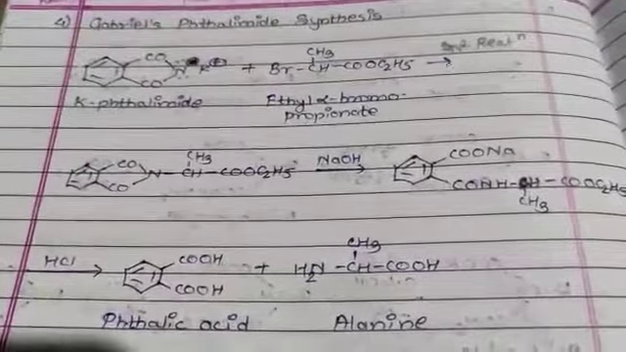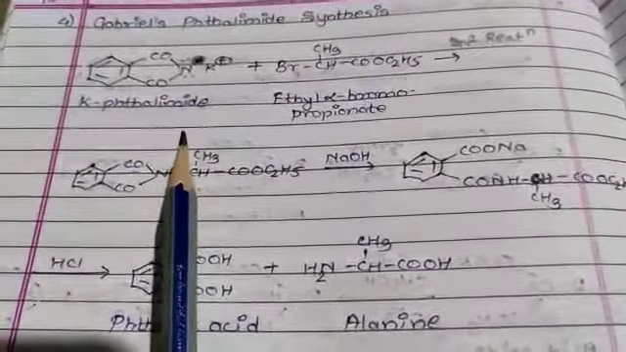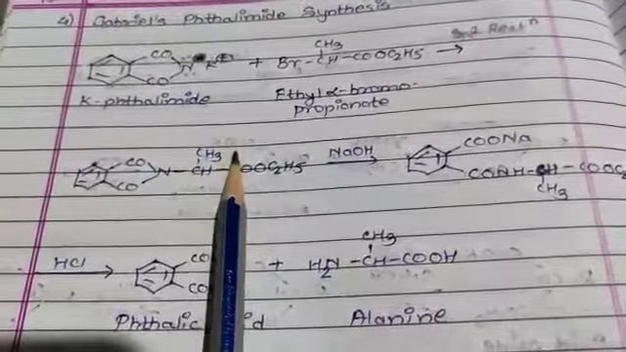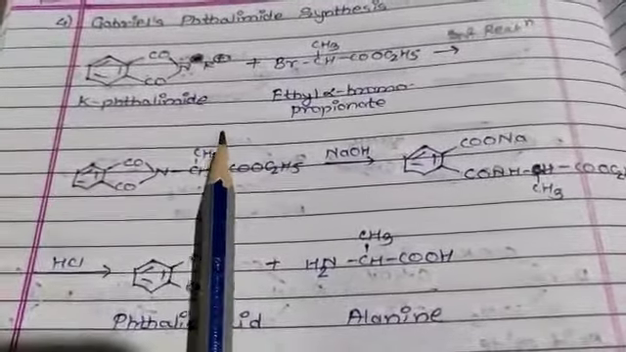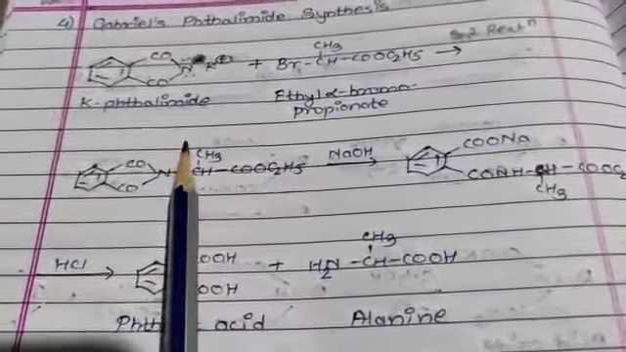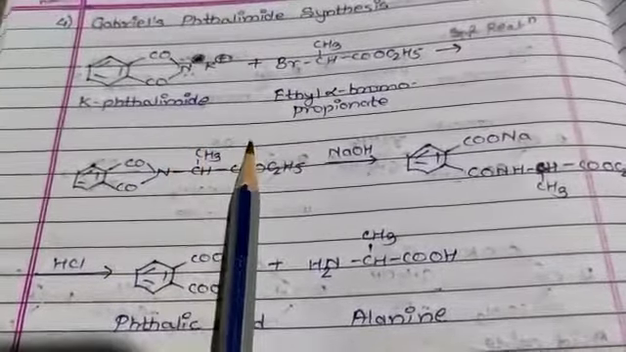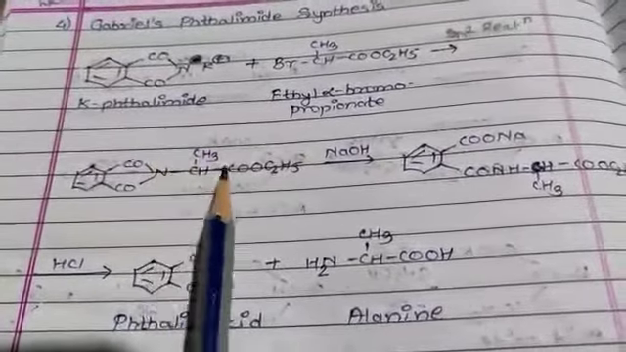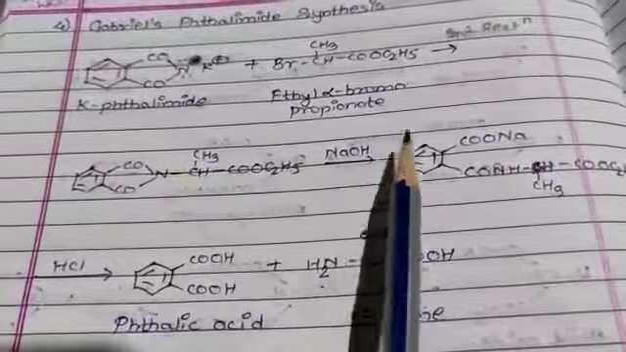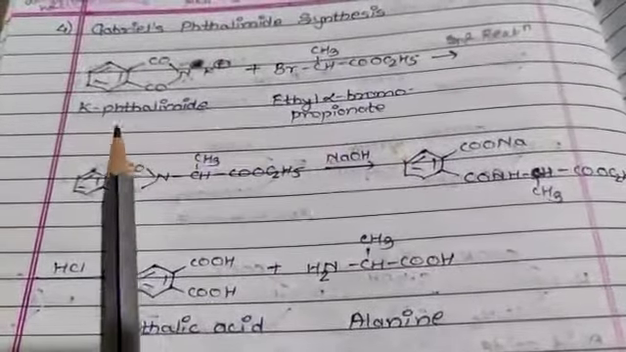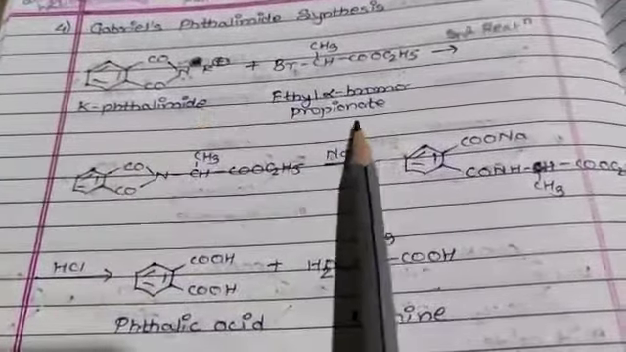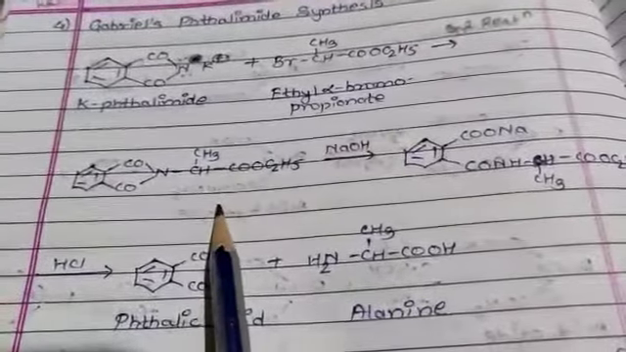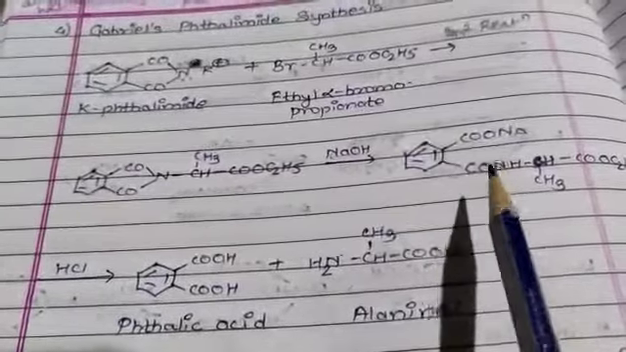Then the fourth one is the Gabriel phthalimide synthesis. What is the Gabriel phthalimide synthesis? It consists of the treatment of an ester of an alpha halogen acid with the potassium salt of phthalimide. It is an SN2 type of reaction. When potassium phthalimide reacts with ethyl alpha-bromopropionate, there is formation of an N-substituted phthalimide.